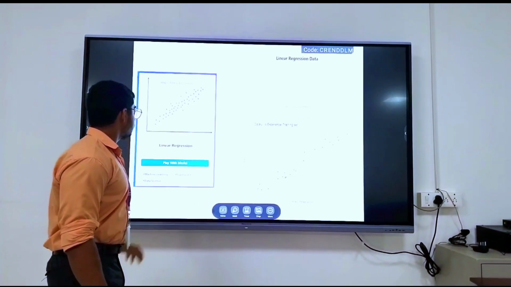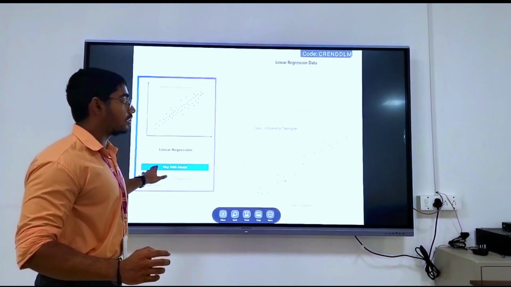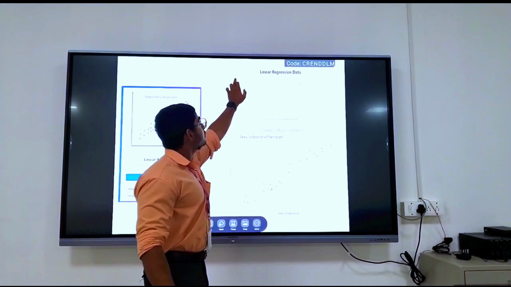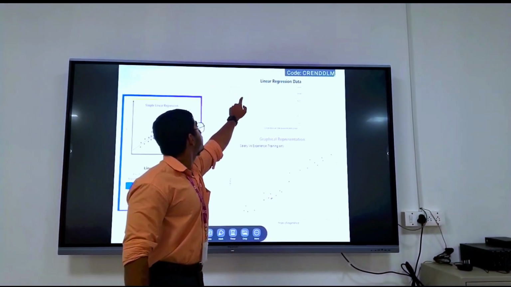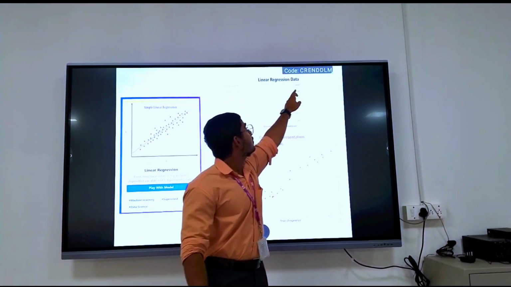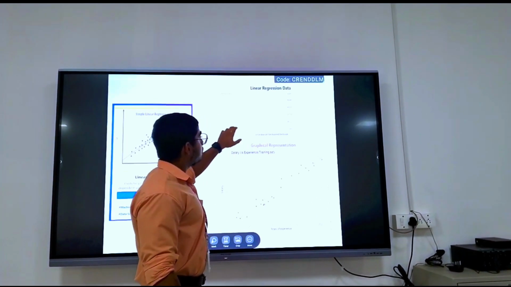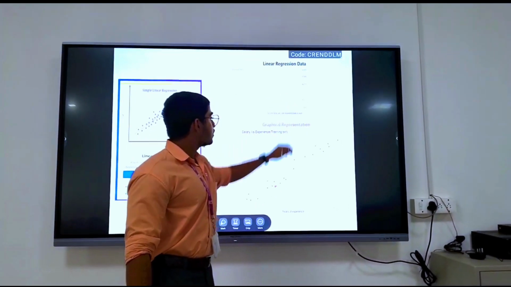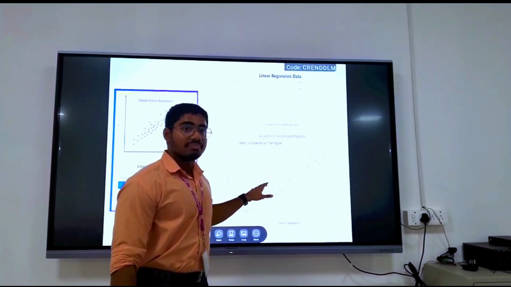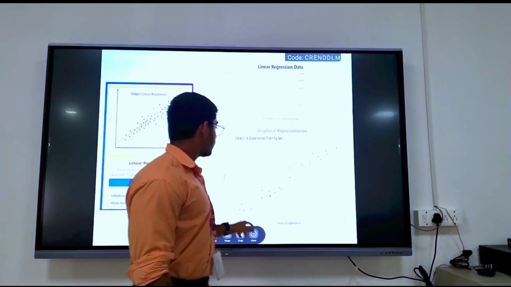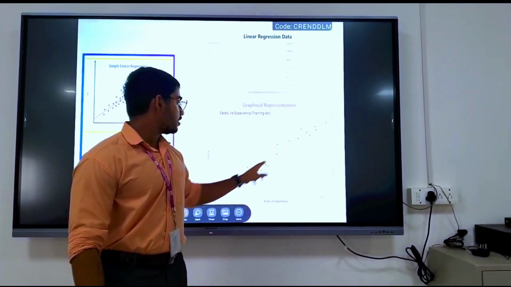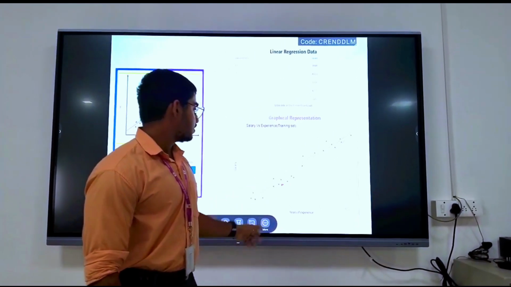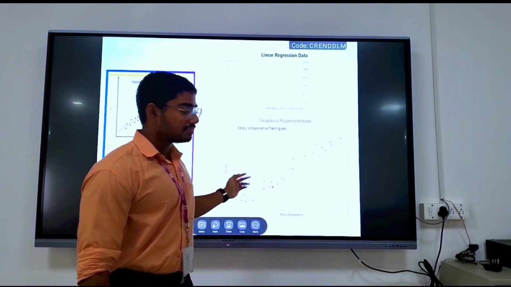Coming to linear regression, you can click on this button to open the linear regression page, and here is the data set. You can see the independent variable is years of experience, and the dependent variable is salary. What we are trying to do is find any correlation or relationship between these two variables, and this relationship can be established using linear regression. You can see a linear line is drawn across the data points, which signifies that there is a positive correlation between years of experience and salary.